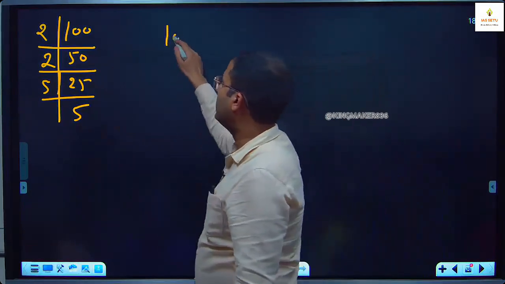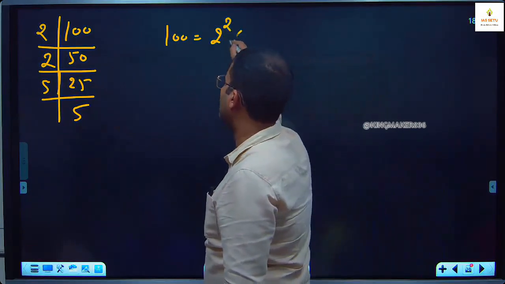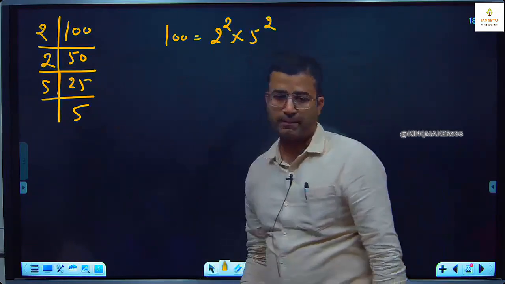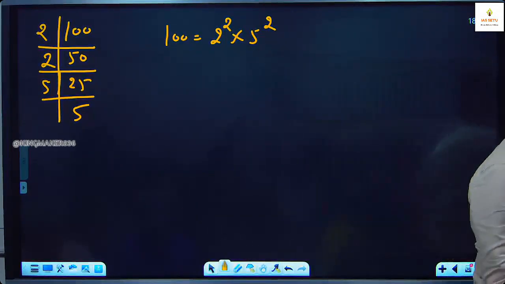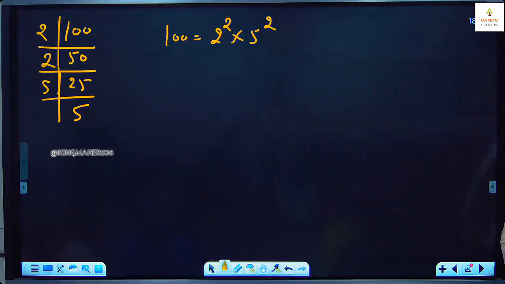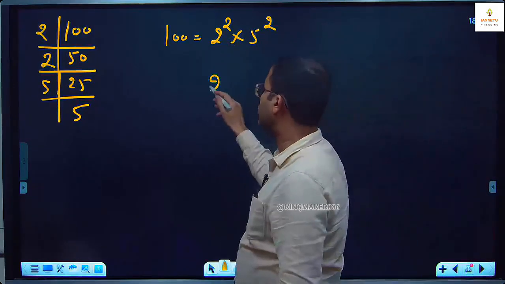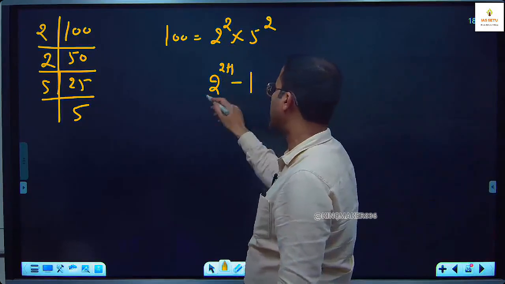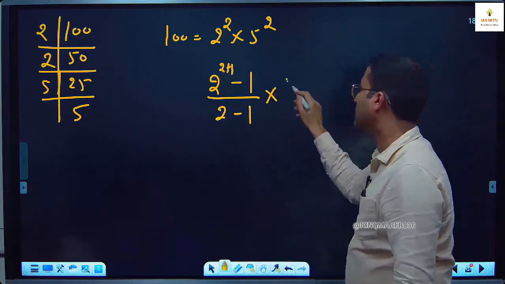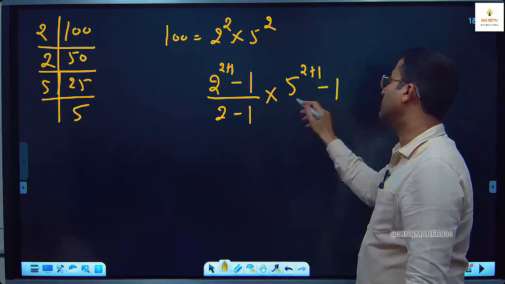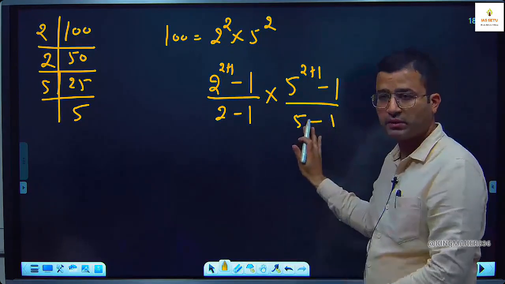So this 100 here, its prime form is 2 square into 5 square. Now here this is 2 to the power 2 plus 1 minus 1 upon 2 minus 1, 5 to the power 2 plus 1 minus 1 upon 5 minus 1.